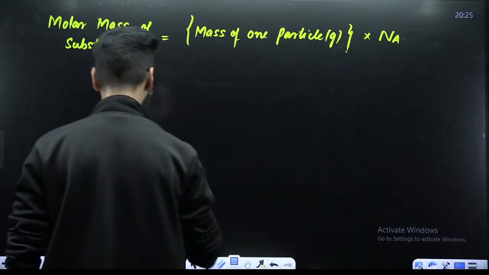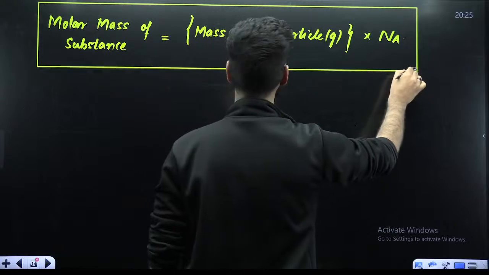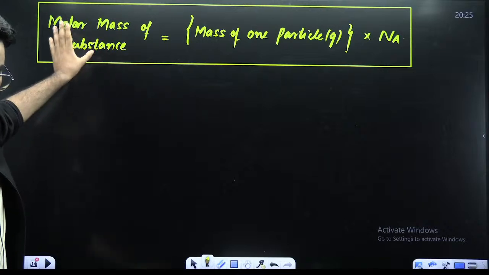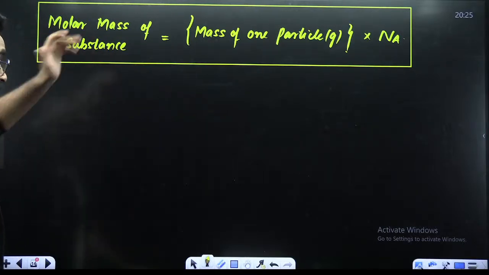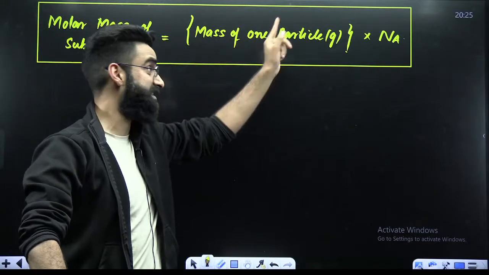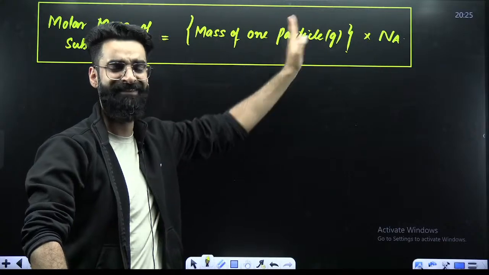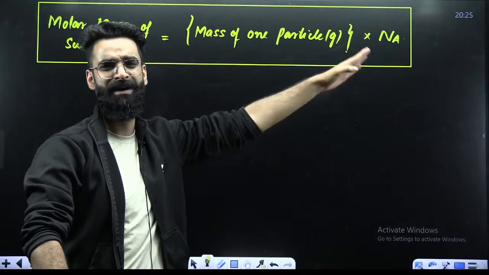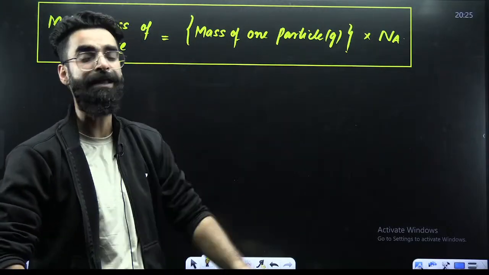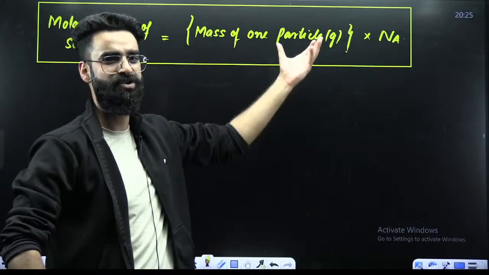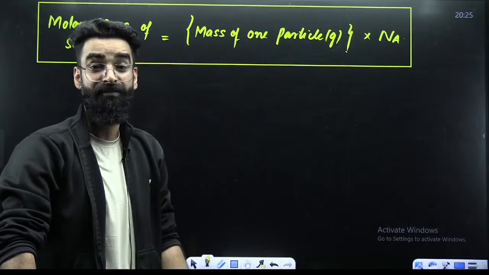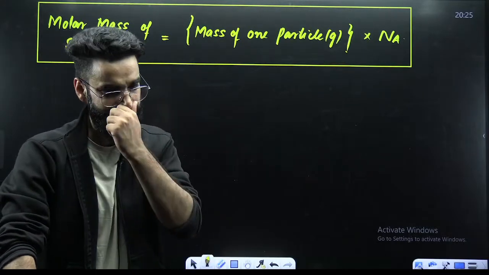What do you get? You'll be getting the molar mass of the substance. From now onwards, whenever you're supposed to calculate the molar mass of any substance, you need the mass of 1 particle of the substance in grams, and eventually multiply that with Avogadro's number. You'll be getting the mass of 6.022 into 10 raised power 23 particles, so technically you are getting the mass of 1 mole of the substance. The mass of 1 mole is what you call the molar mass, expressed in grams or grams per mole.